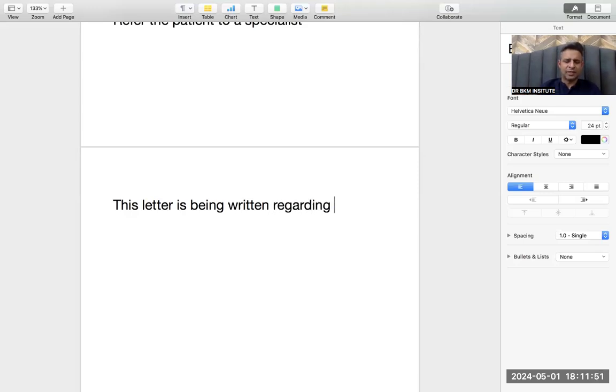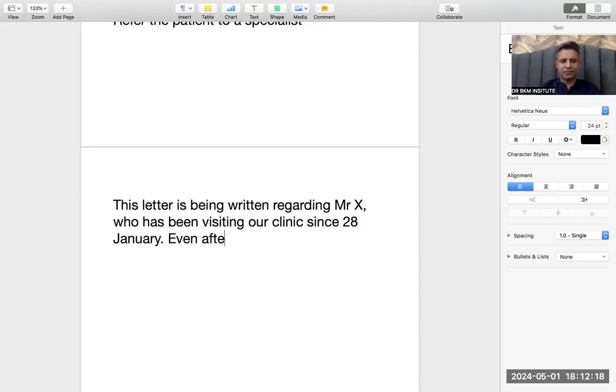This letter is being written regarding Mr. X, who has been visiting our clinic since the first date, 28th January. Even after providing treatment, his condition has not improved. I'm just writing facts. Please understand how simple it is.